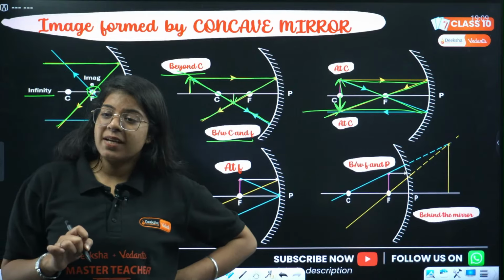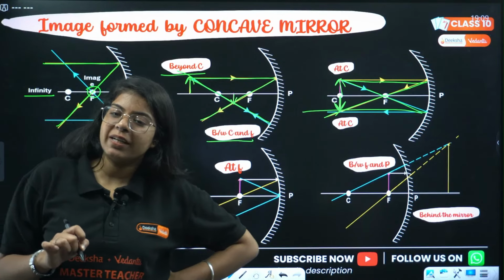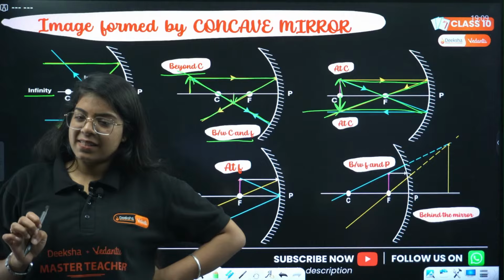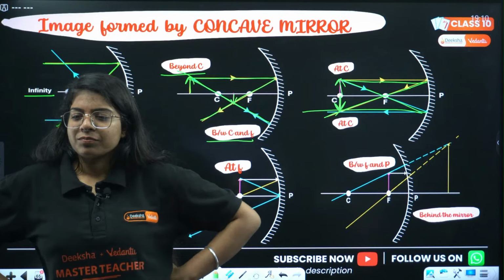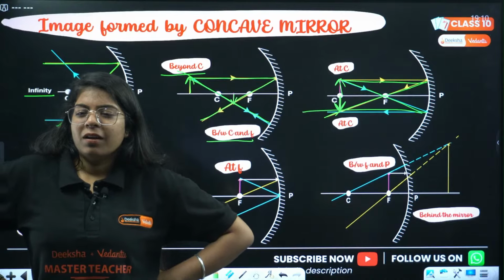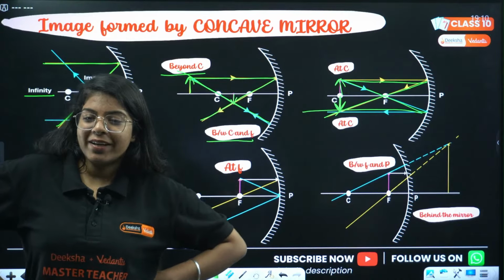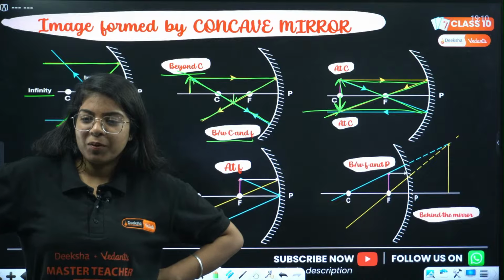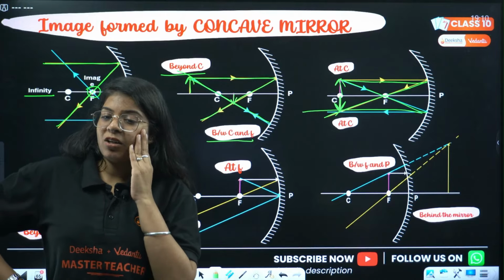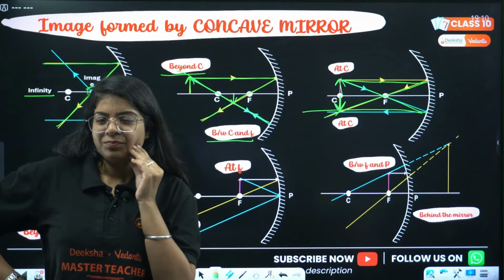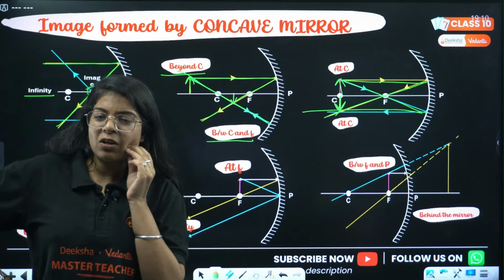Formed at focus, and real image formed, diminished, inverted. Very good, Seema. Yes, the object is placed at infinity. The object is placed beyond center of curvature.